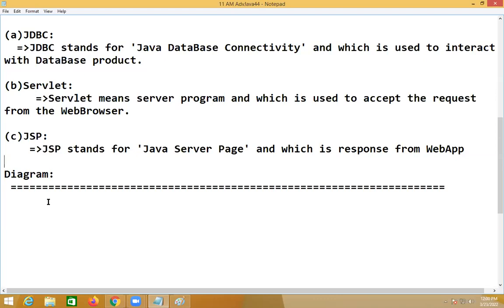So I'm entering into unit number 1, JDBC. Introduction is over. Introduction means the knowledge gained from core Java, you're going to apply here. We are here for application development, web application development. There are three components in a web application: JDBC, Servlet, JSP. Each one is one unit. We are entering into JDBC, unit number 1.